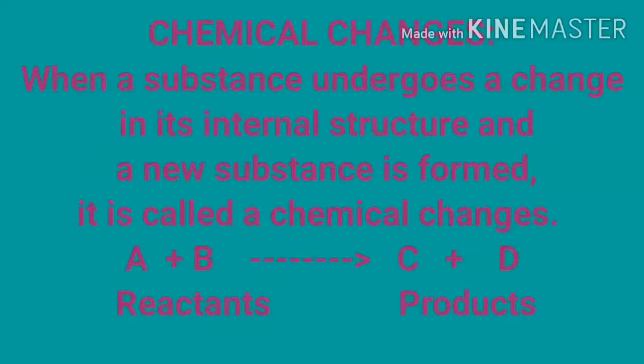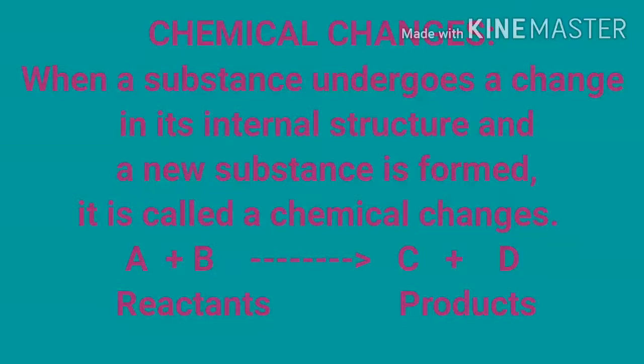Next, we are going to see chemical changes. When a substance undergoes a change in its internal structure and a new substance is formed, it's called a chemical change. In a physical change, there is no internal change and no new substance is formed.